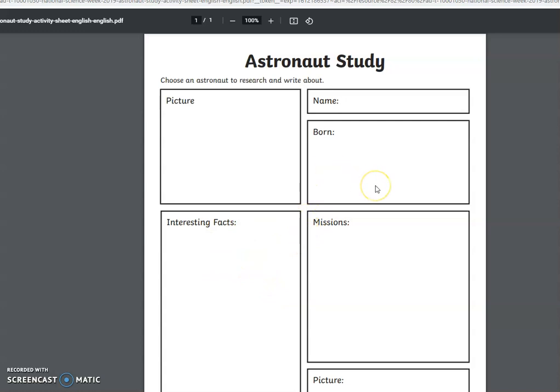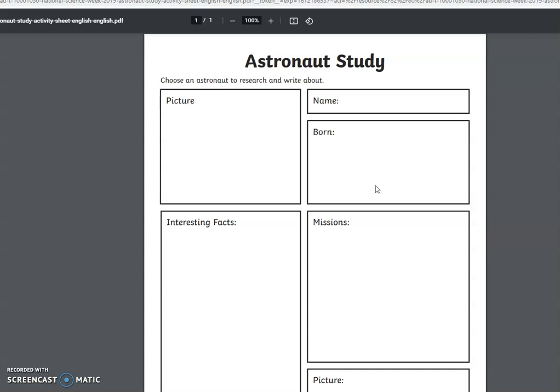You can use Tim Peake and Helen Sharman again. You can use Mae Jemison. You can use Neil Armstrong, Buzz Aldrin, Michael Collins. Just search astronauts. You'll be able to find as many as possible. Get some really, really good information down. And I'll be really, really impressed how much detail you can go to. This will help you because we're going to have a section in our magazine about astronauts and space travel.